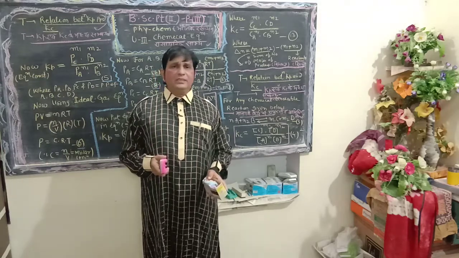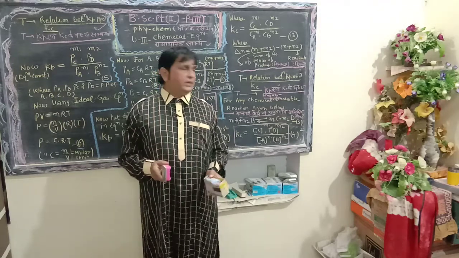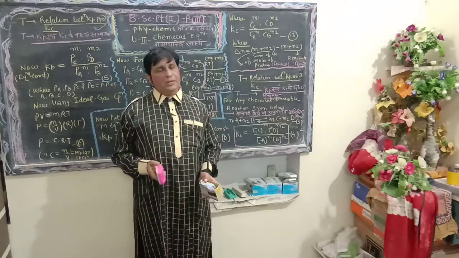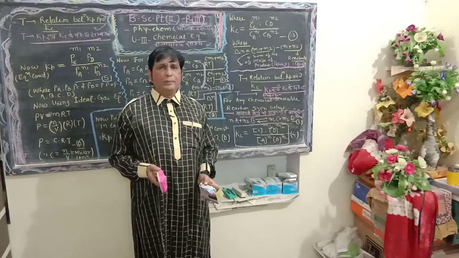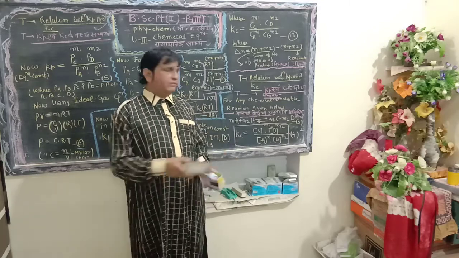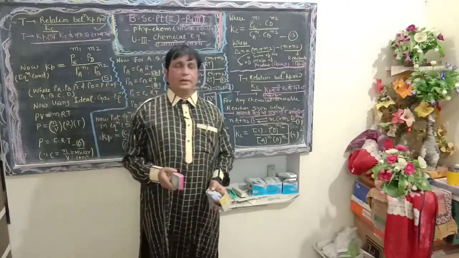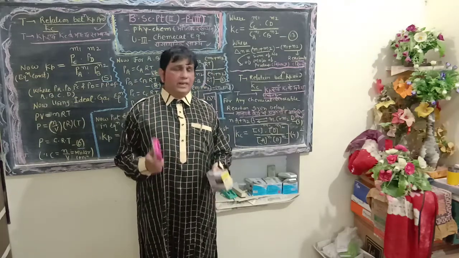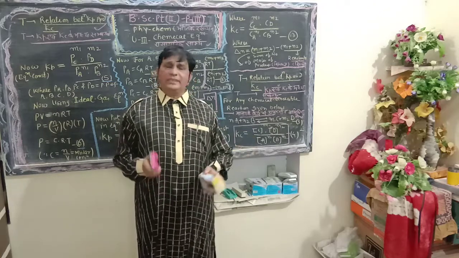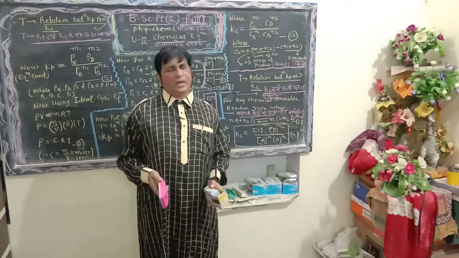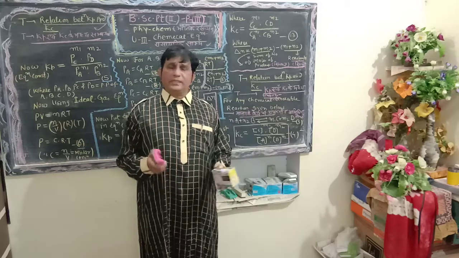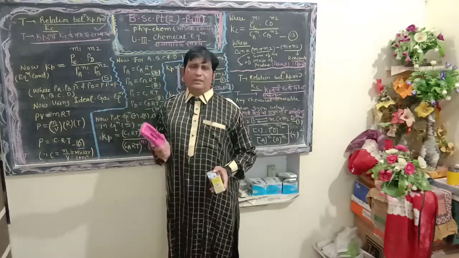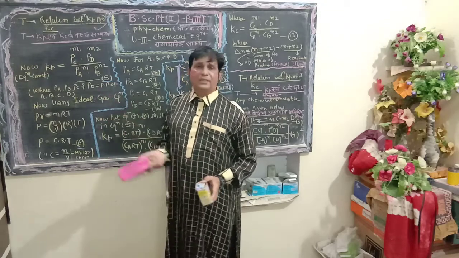Dear students, Kc is defined when the reactants and products are present in liquid and solid phases also. In such a position, their concentration can be expressed in terms of active mass only. In any reversible chemical reaction in which the reactants and products are present in the gaseous phase, the concentration of the gases can be written in terms of partial pressure.